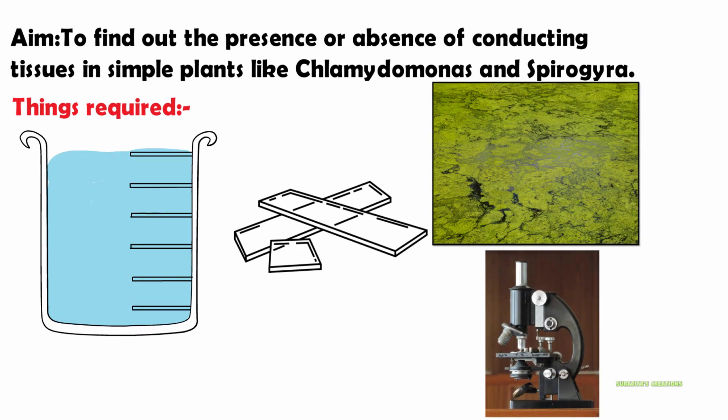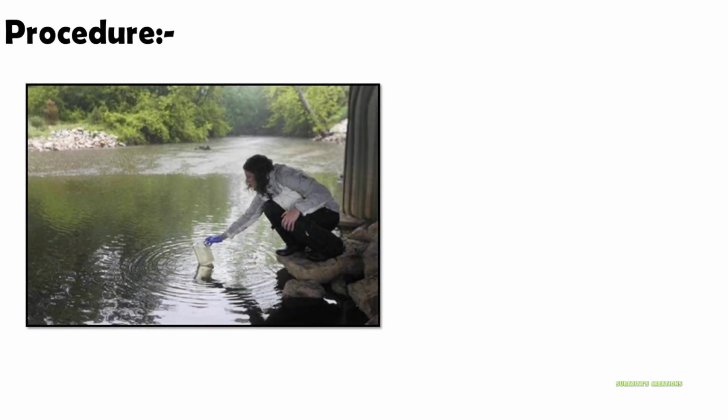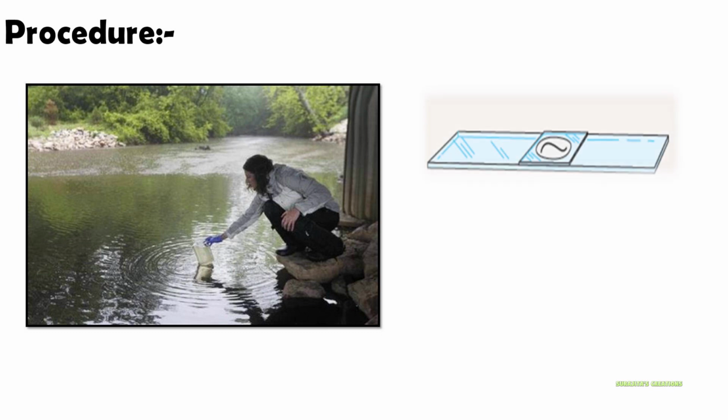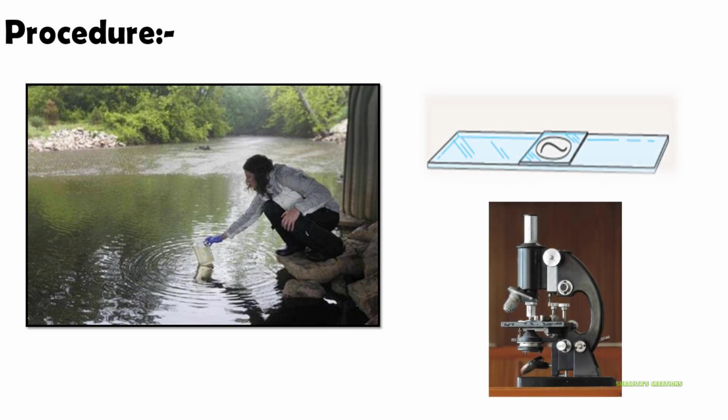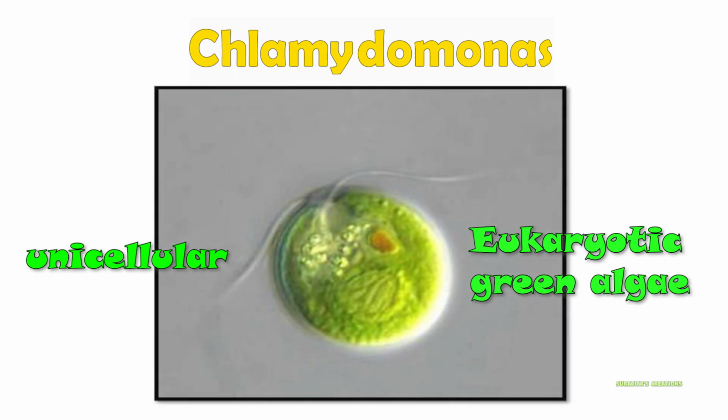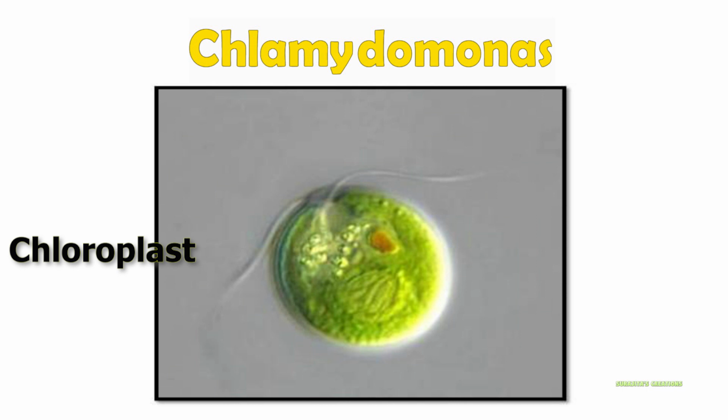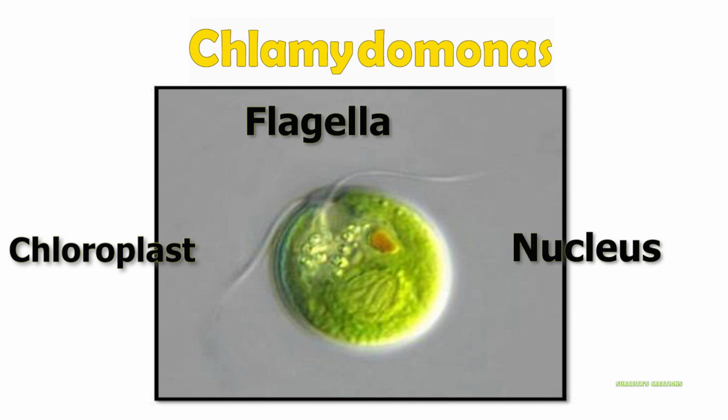How to carry out? Procedure: pond water is collected. A drop of pond water is taken on a slide and analyzed under the microscope. This organism is identified as Chlamydomonas. Chlamydomonas is unicellular, eukaryotic green algae. It consists of the chloroplast, centrally located nucleus, then two flagella and one eye spot.